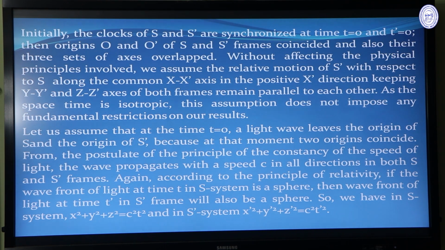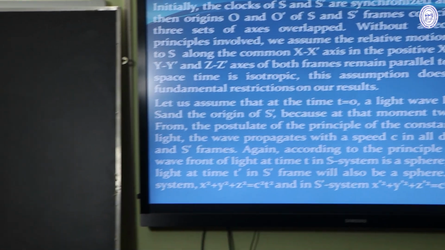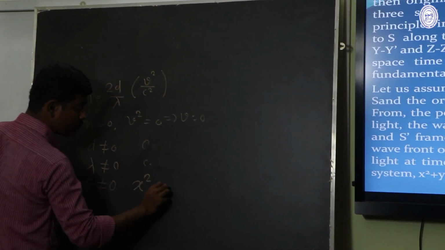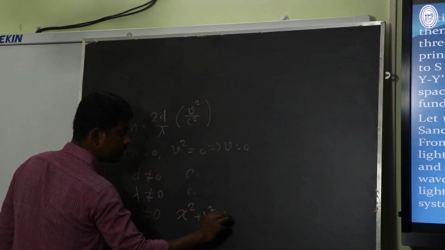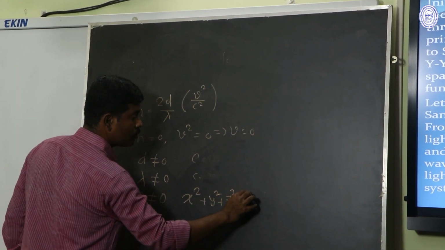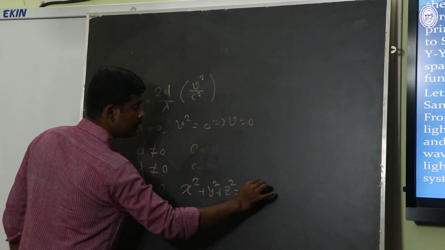So we have in S frame x square plus y square plus z square equal to c square t square.